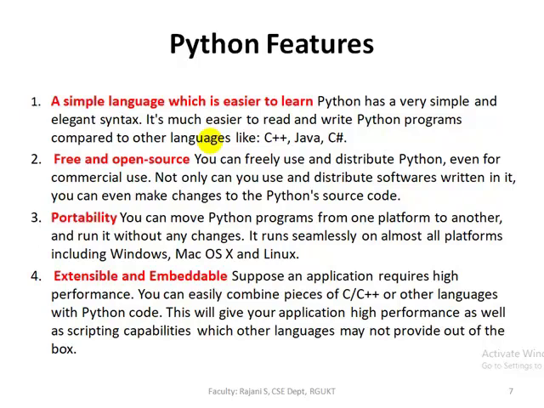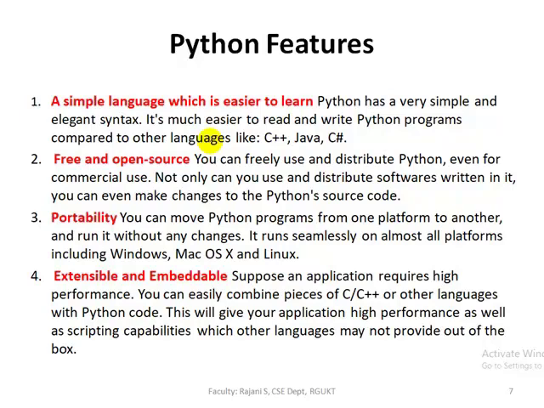But for this Python language, we don't need to purchase it. Directly, we can use it. So we can freely use and distribute Python even for commercial use. And at the same time, Python allows us to make changes to the Python source code. That's why this feature is more useful to developers, because developers can make changes to the Python source code. And the next feature is portability.